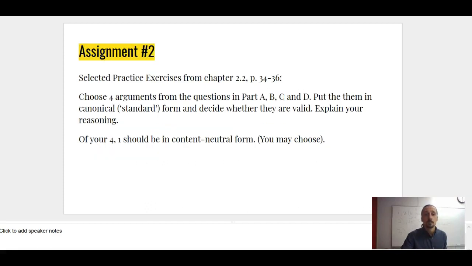For now, what you should be doing is going to Chapter 2.2 and looking at pages 34, 36, if your pagination is the same as mine. Otherwise, choose arguments from sections A, B, C, and D, put them in content-neutral form, decide whether they're valid, and try to explain your reasoning.